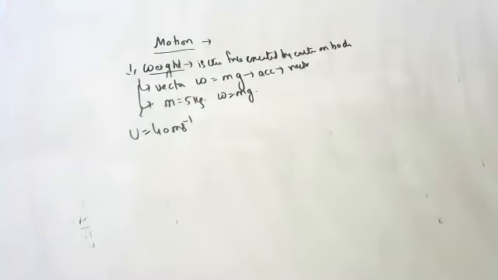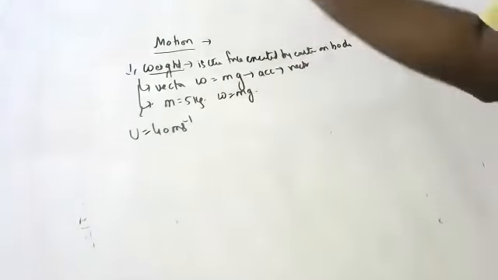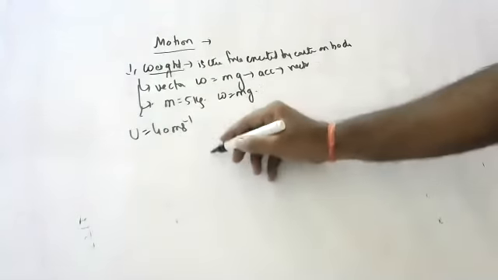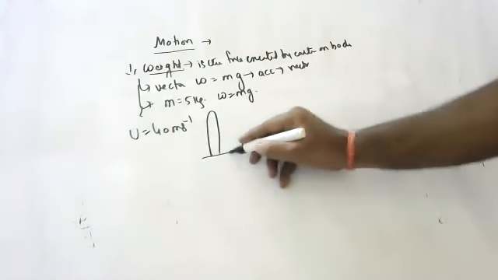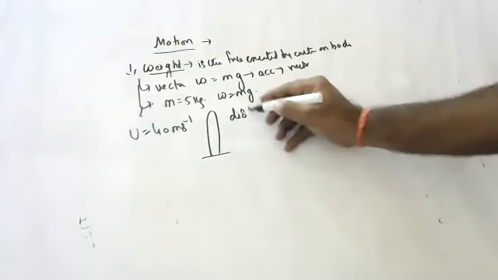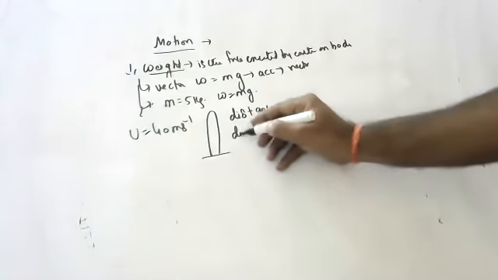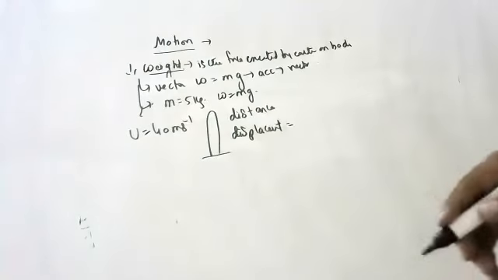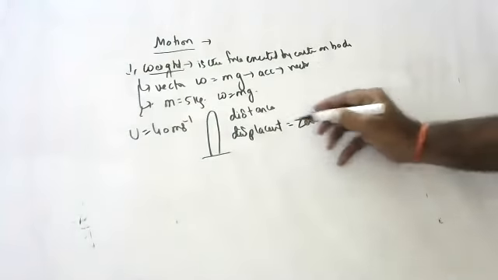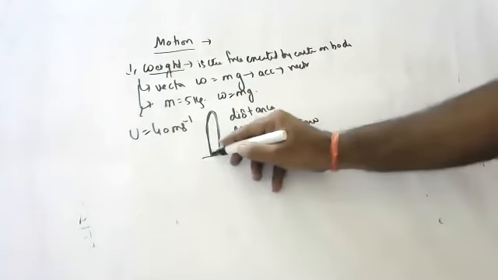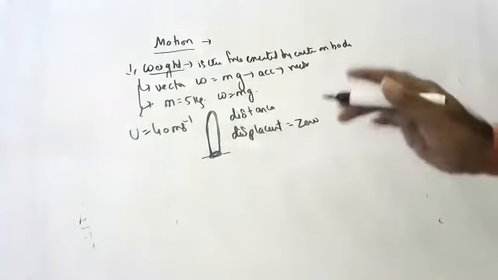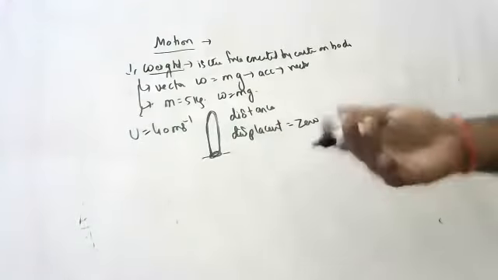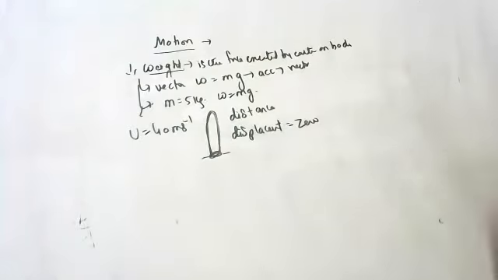Okay, children. One second. So children, see, a stone is thrown up with a velocity of 40 meters per second. It is going up and coming down. What is the distance and what is the displacement? First tell me the displacement. Zero, because it is going and coming back to the same position. Displacement is zero. No need to find it out also, because it is coming to the same point.